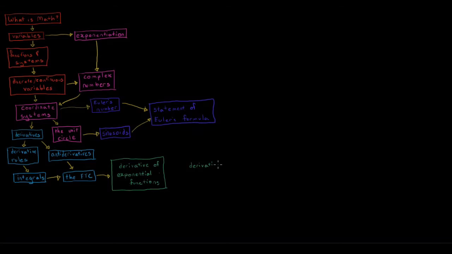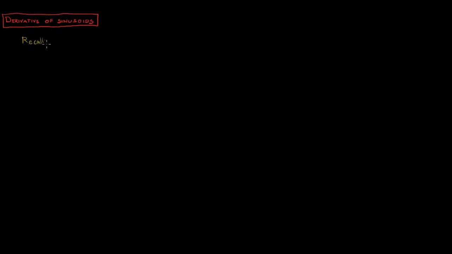Our next important derivative is the derivative of a sinusoid, which follows naturally from the derivative of exponential functions. Recall that cosine of x is equal to 1/2 times e to the jx plus e to the negative jx, where j is the imaginary number. By the linear combination rule of derivatives, we can then say that the derivative of cosine of x with respect to x is equal to 1/2 times the derivative of e to the jx with respect to x plus 1/2 times the derivative of e to the negative jx with respect to x.